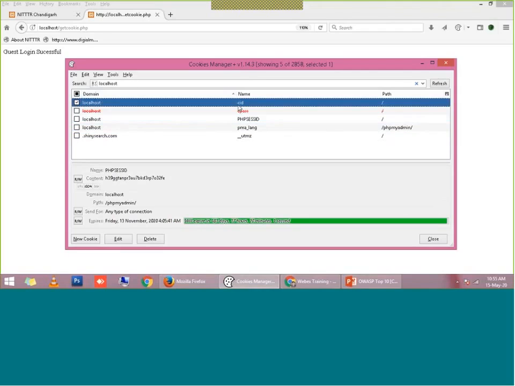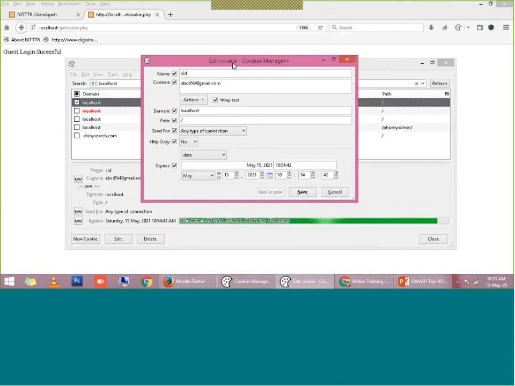So let's take them one by one. I will double click on this cookie. Now as a hacker, I am able to see that it is storing my login ID, that is abcd at, which is encoded here by %40, right? As a hacker, what I will do, I will try to tamper with this cookie, and I will write here admin in place of my user account in the cookie, and I will save it.